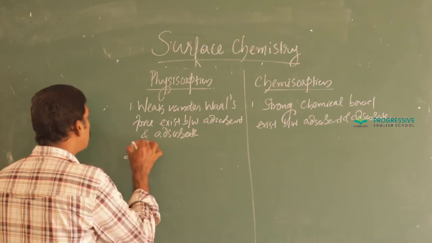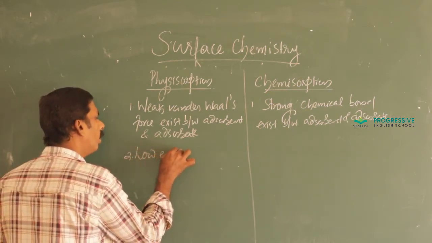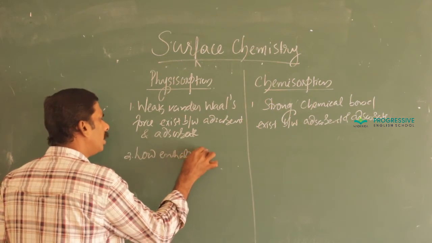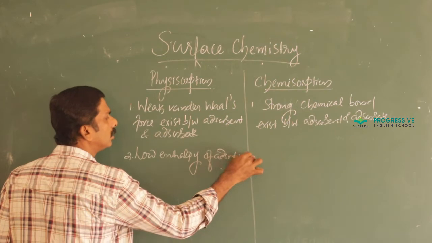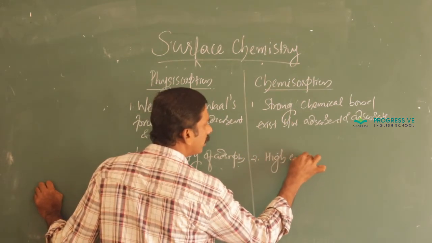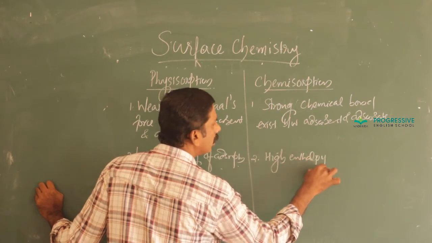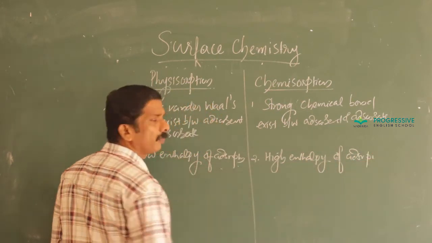And the next one: here low enthalpy of adsorption, here high enthalpy of adsorption.